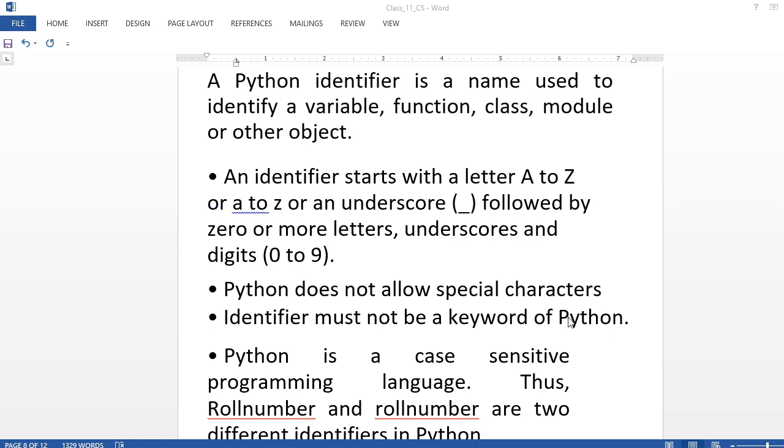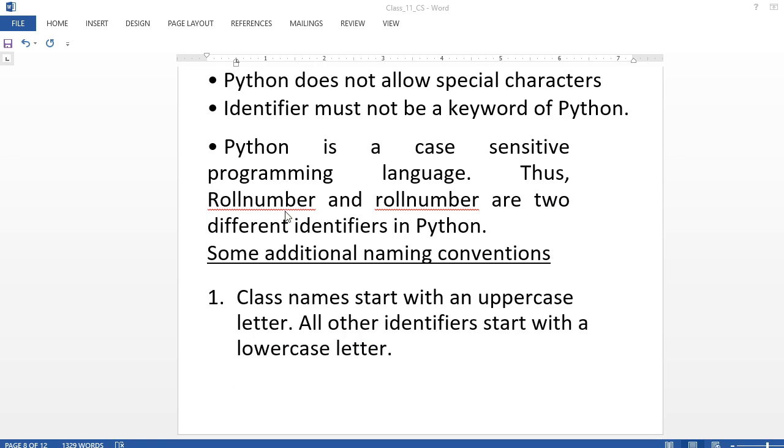Here, this is important: Python is case sensitive. Always remember that. In the Python programming language, I am writing roll number here. I had written roll number with capital R, and I have written roll number here with small r. These are two different identifiers in Python. Identifier means variable name. So somebody wrote roll number with capital R, somebody wrote it with small r. Both are different things.